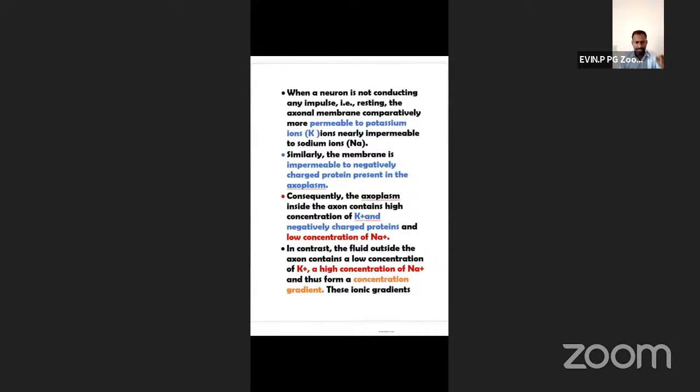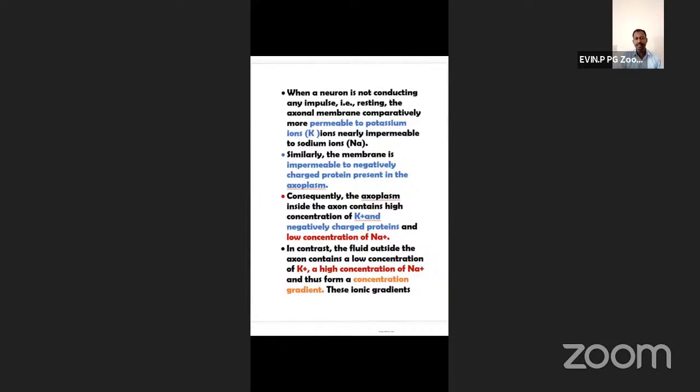If a particular stimulus is applied, what will happen? The sodium potassium ionic channel opens. If no stimulus is applied, the sodium potassium ionic channel will not open. Before that, the membrane is permeable to potassium ions.